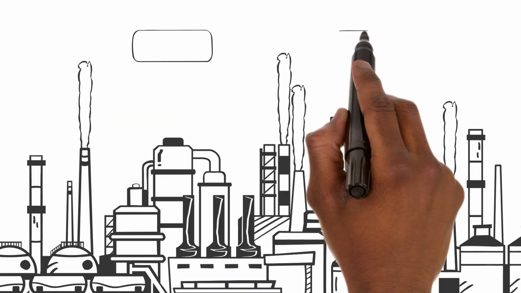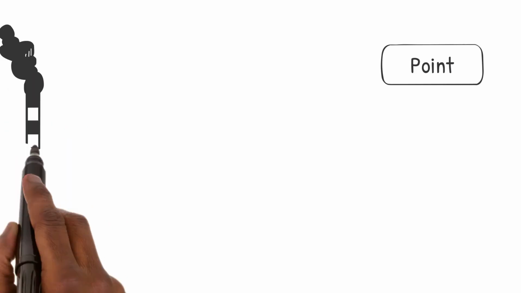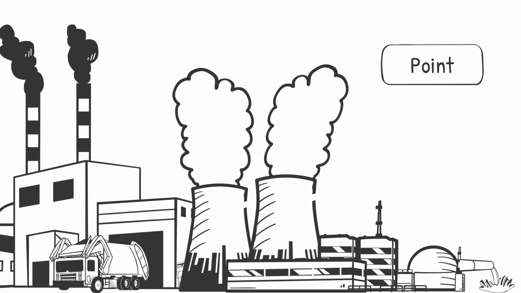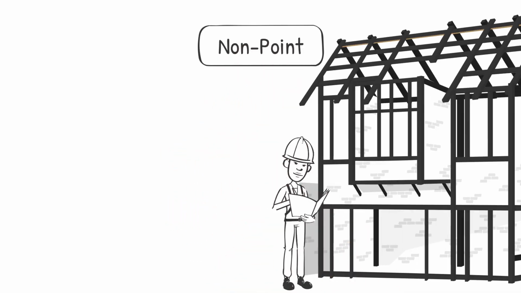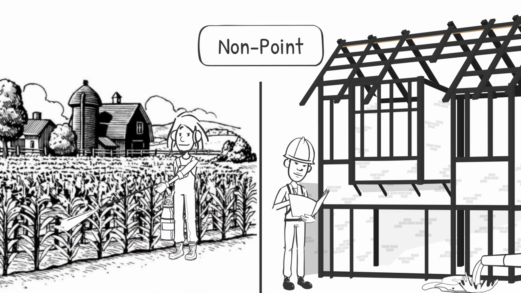There are two main sources: point and non-point. Point sources are specific locations like industrial chimneys or discharge pipes from factories, while non-point sources are more diffuse, like runoff from construction sites and agricultural fields. These sources introduce pollutants into the environment, leading to pollution issues.